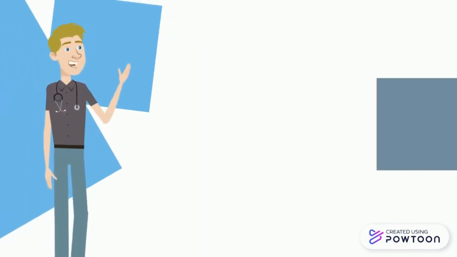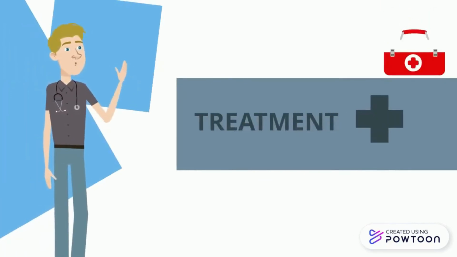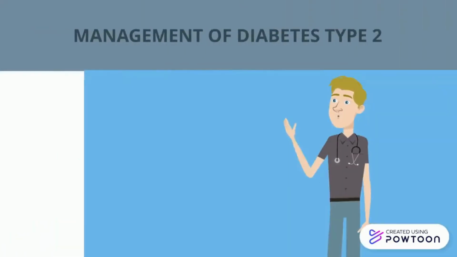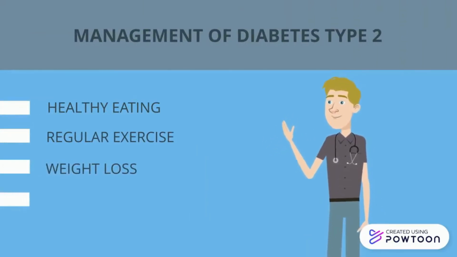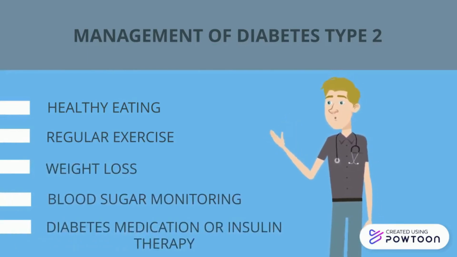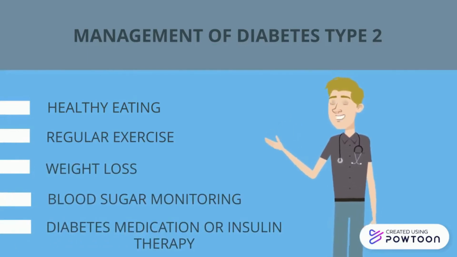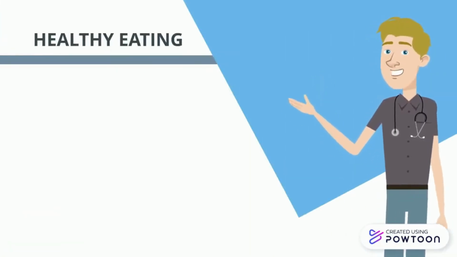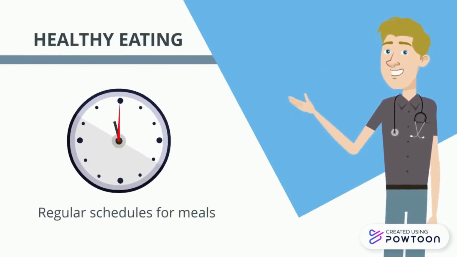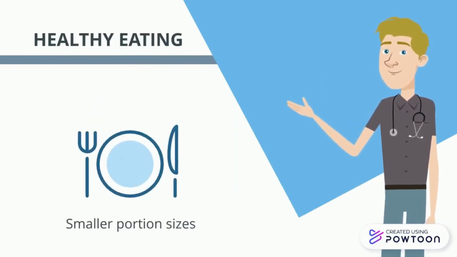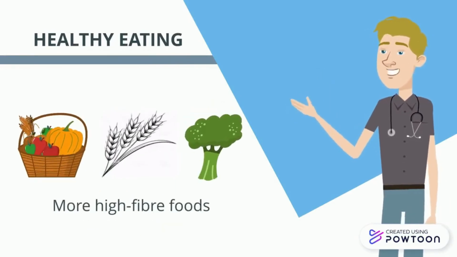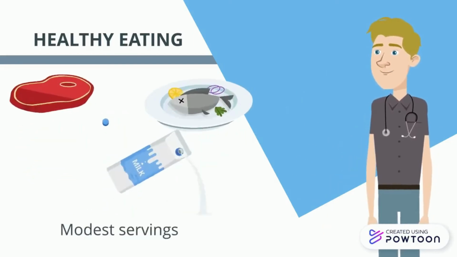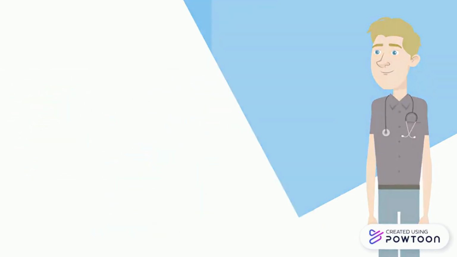Now, let's move to the treatment of diabetes type 2. Management of diabetes type 2 includes healthy eating, regular exercise, weight loss, blood sugar monitoring, and diabetes medication or insulin therapy. The first one is healthy eating. It is important to have a regular schedule for meals, smaller portion sizes, more fiber foods such as fruits, vegetables and whole grains, and moderate servings of low-fat dairy, low-fat meats and fish.